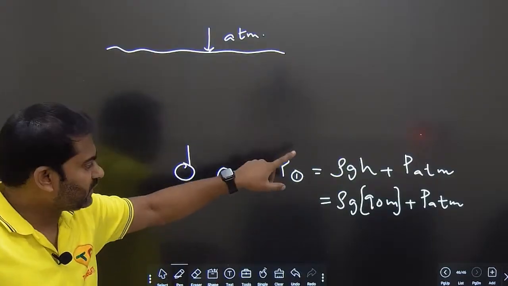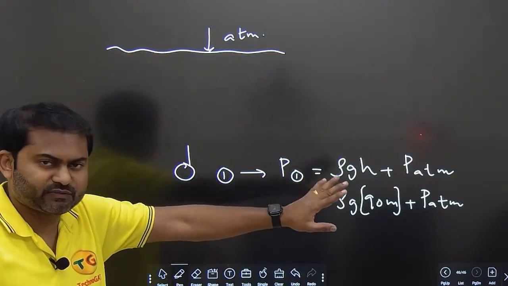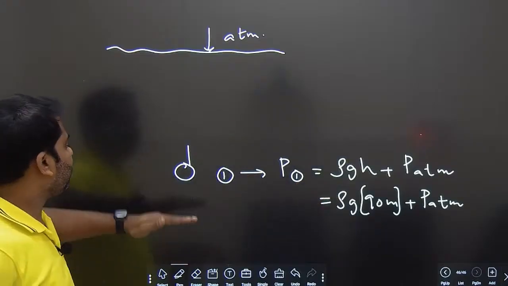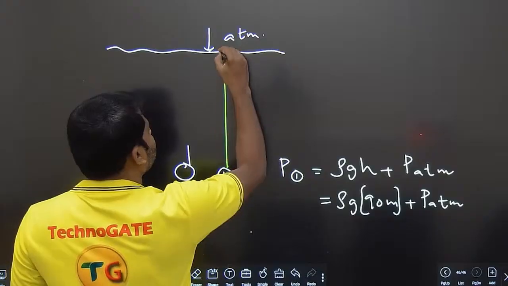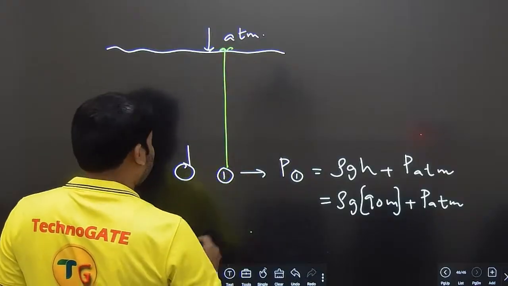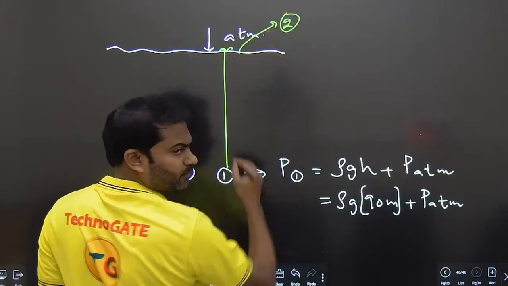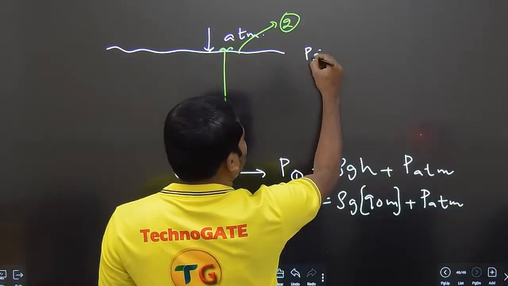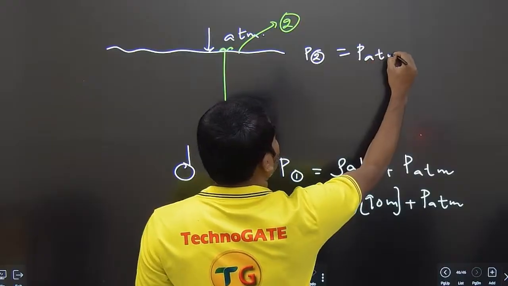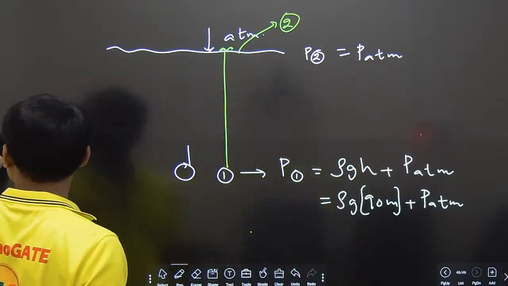I'm not putting the value of rho g and P atmosphere intentionally. We can do it later. From here it is going to this position. Understood? And this position is the second position. I believe it is visible on the screen. Yes. So this pressure 2 is simply atmospheric pressure. Right? And what else are they saying here?